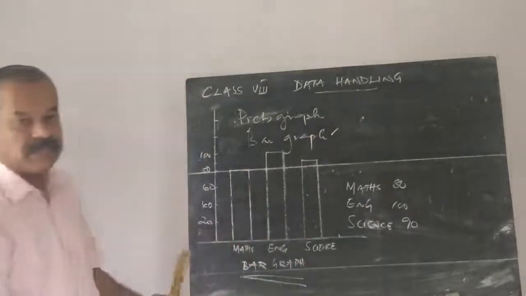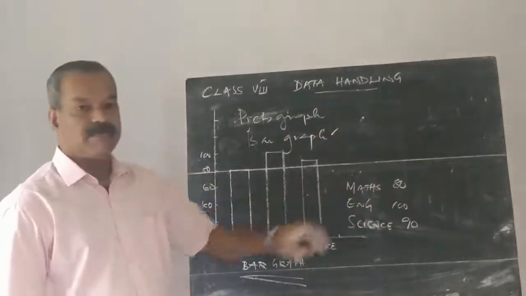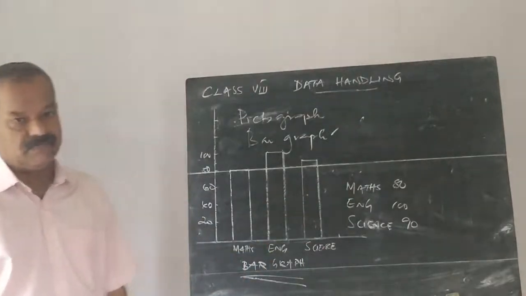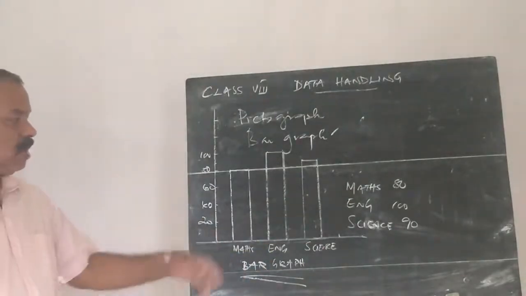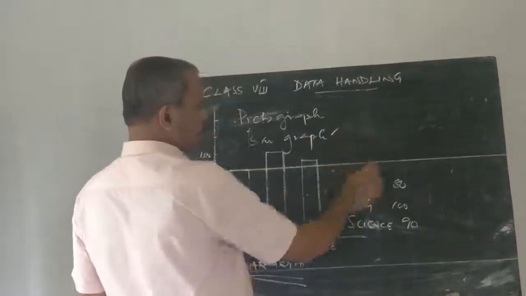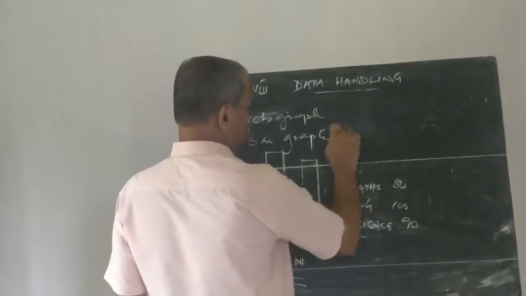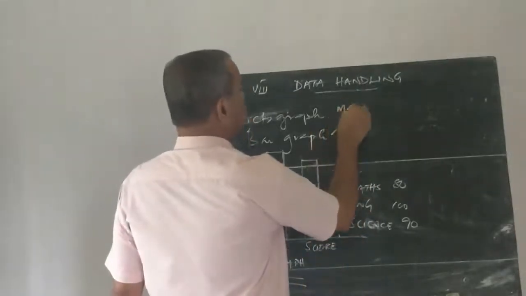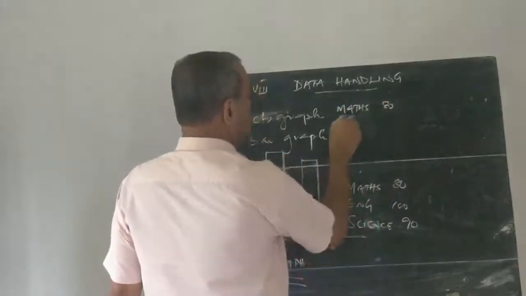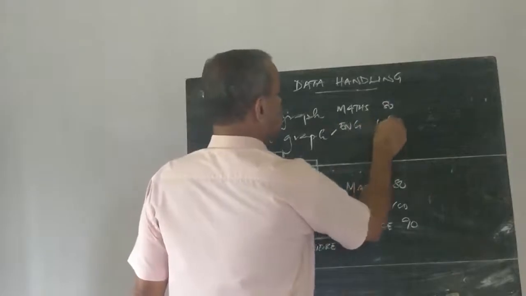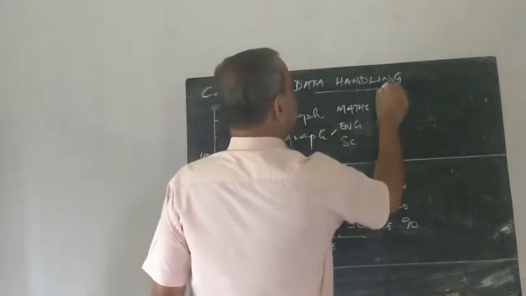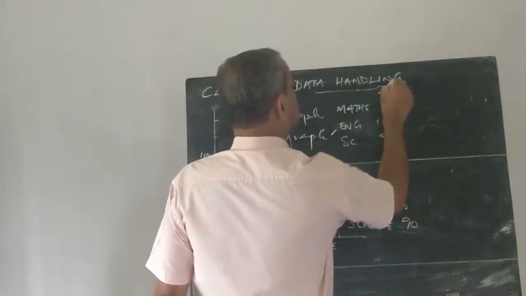We can also represent this type of data by a double bar graph. For that, suppose this student scored marks in maths 80, English 100, science 90 in 2019.